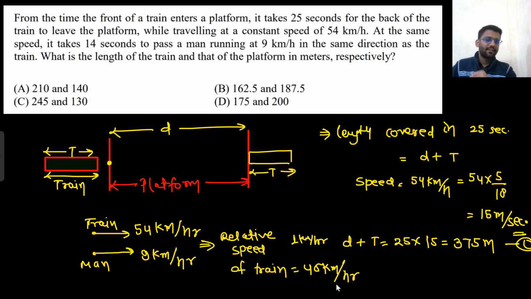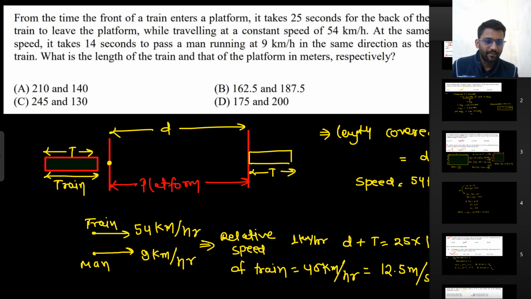So the relative speed of train is 45 kilometer per hour, or 45 into 5 by 18, that would be 12.5 meter per second. Now, in 14 seconds, it has passed the man. Okay, I think I need to add a page. What is happening? So this train is running with 12.5 meter per second.